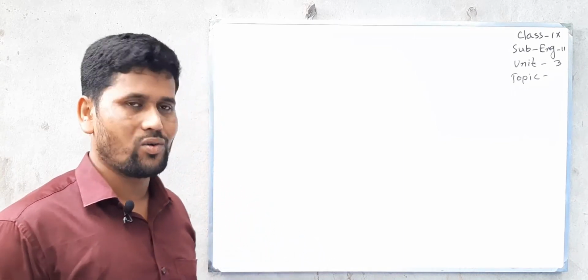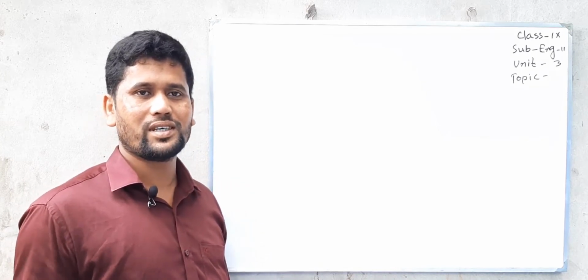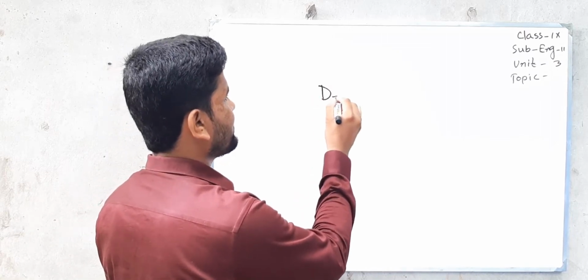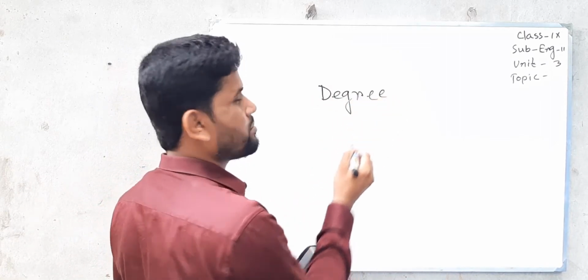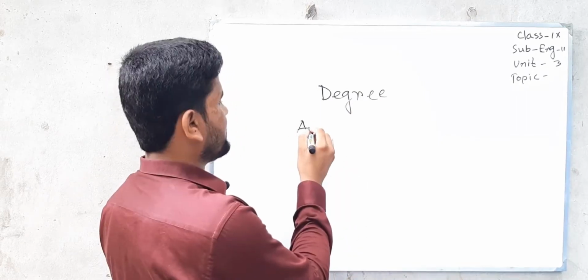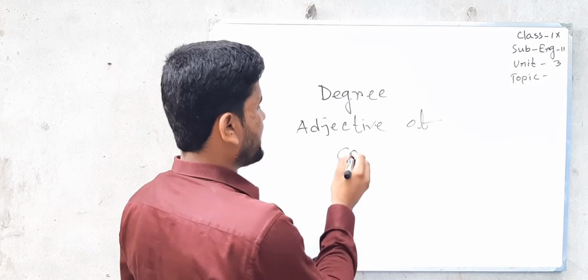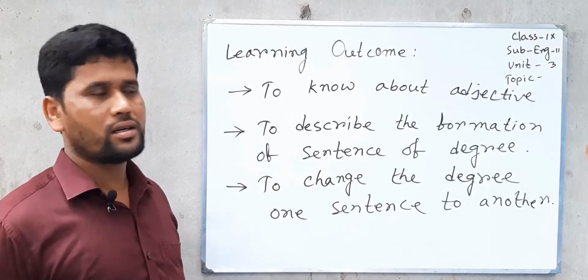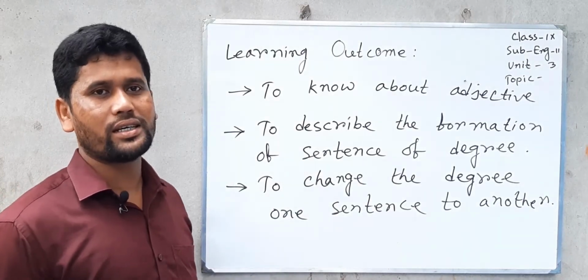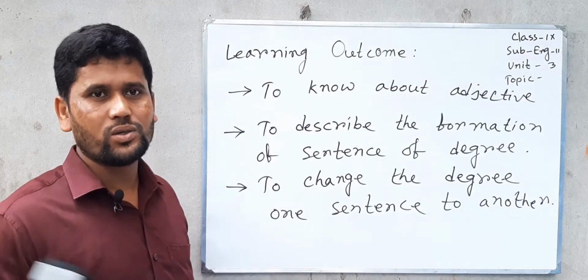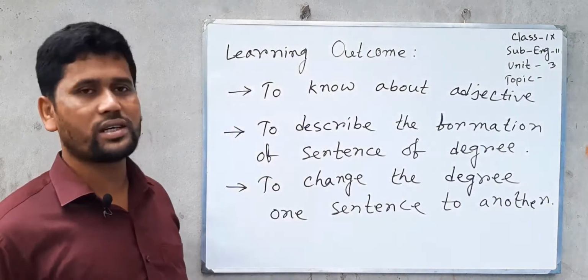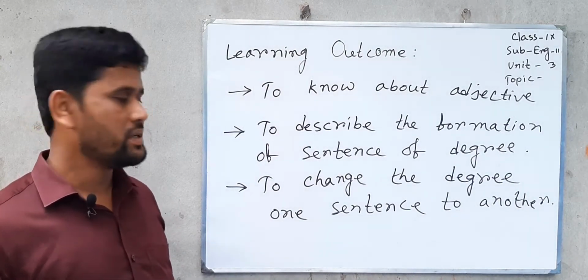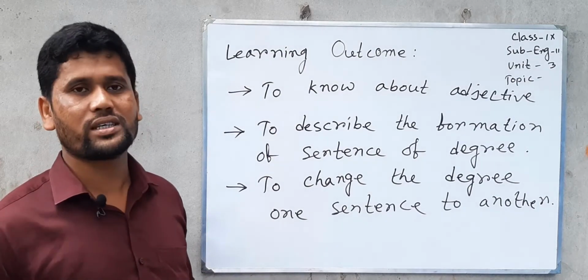So guess what I can start today? Yes, you are right. Our today's topic is degree. Do you know what is the meaning of degree? Yes, adjective of comparison. Degree means adjective of comparison. Let's know what our learning outcome is. After my class, you will be able to know about adjective, to describe the formation of the sentence of degree, and you will be able to change the degree from one sentence to another.